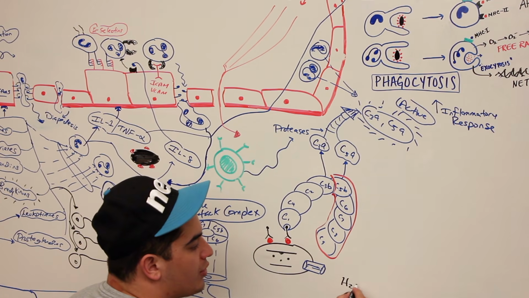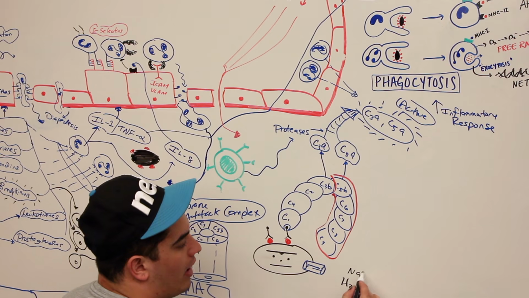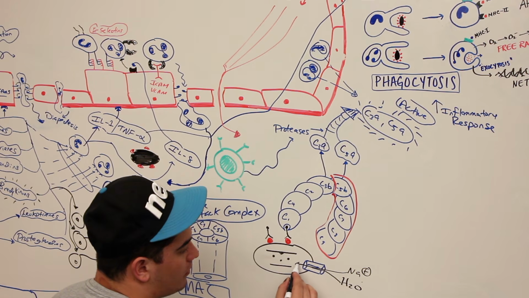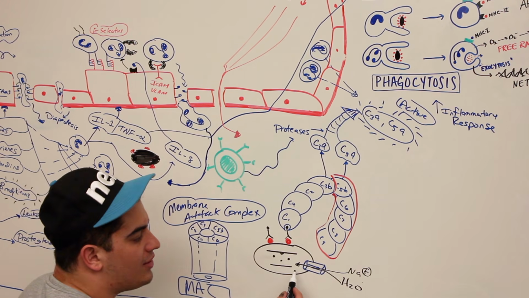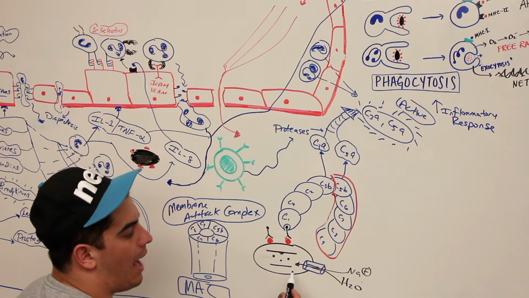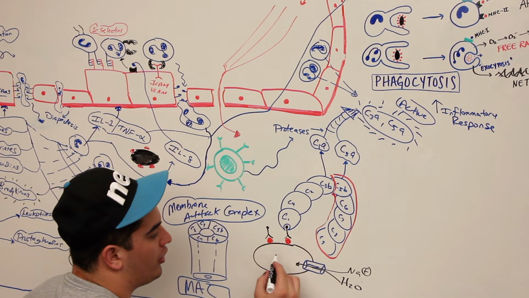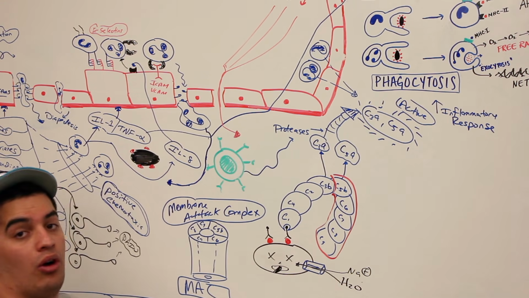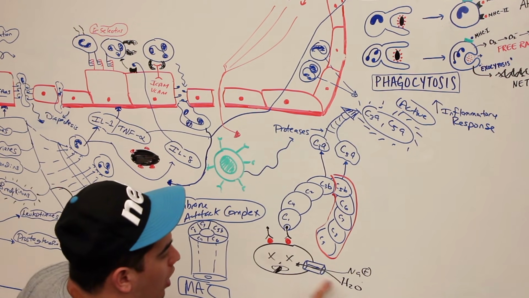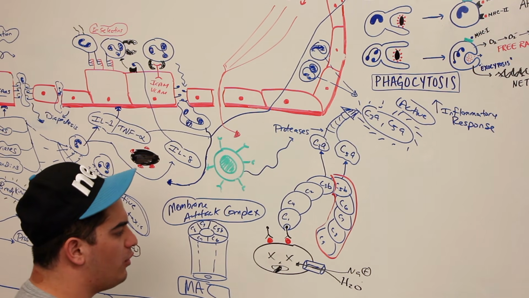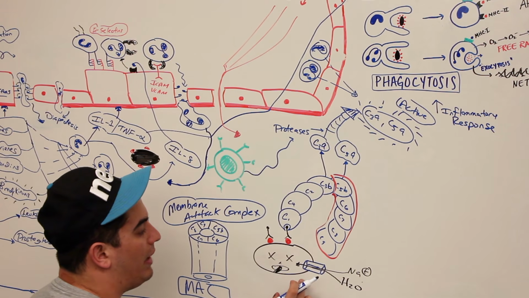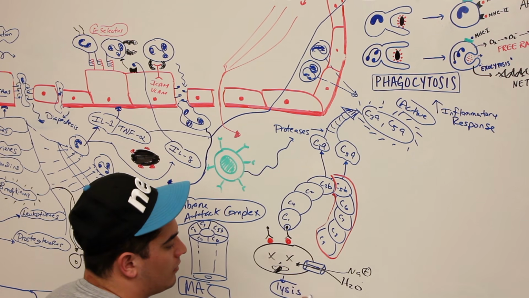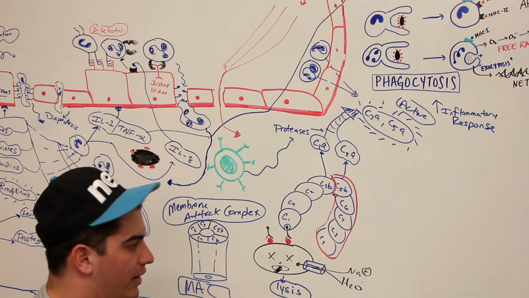Water. And if water is really, really rich within this area, maybe there's a lot of sodium out here, maybe there's a lot of water, these molecules can flow right in. They can flow right in into this actual bacterial cell. And guess what's going to happen? This bacterial cell is going to undergo lysis. This guy's going to get all messed up, okay? So now look, the water's flowing in, the sodium ions are flowing in, all of this fluid's flowing in, and it's causing the cell to get bigger. And as it starts getting bigger, it'll undergo lysis. That's a beautiful thing, right? That's a beautiful way to kill the bacteria.